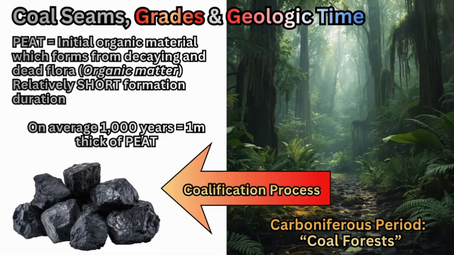that burial and time took its toll on these layers of peat, and peat would be the foundation whereby the other ranks or grades of coal would form from if the conditions stay the same, whereby burial, increase in temperature, increase in pressure would create the process of coalification, eventually over the course of 300 million years forming anthracite coal with the highest percent weight of carbon.